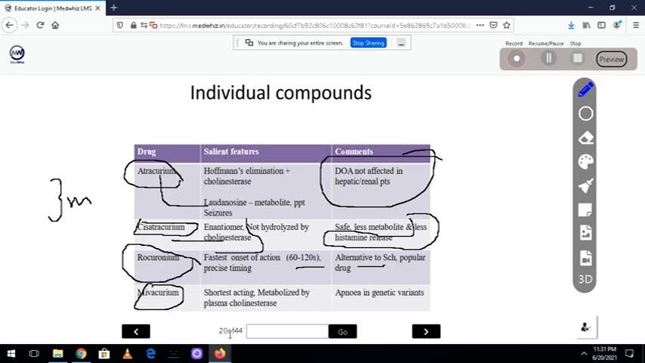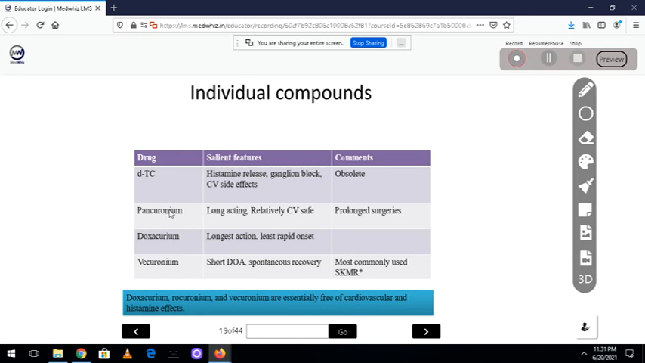Mivacurium is the shortest acting, but it is metabolized by pseudocholinesterase, that is plasma cholinesterase. It can cause apnea and genetic variants. I will tell you what this apnea and genetic variants are in a short period of time. So again, look into these drugs, guys: d-tubocurarine, pancuronium, doxacurium, vecuronium.